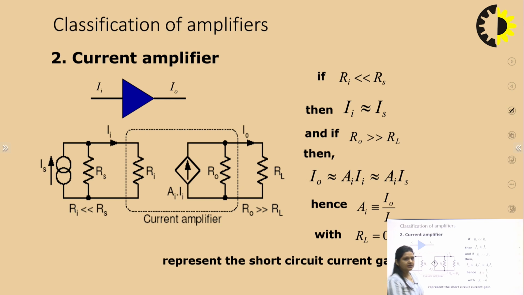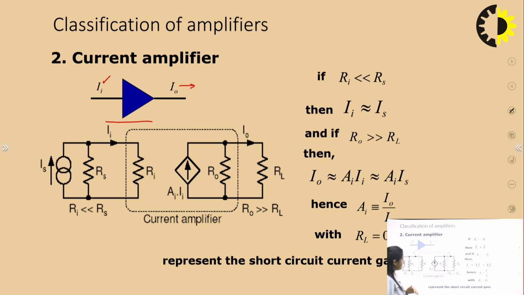Now come to the second category, that is the current amplifier. For the current amplifier, you can see from this diagram, if the amplification is to be done of current, that means the input signal should be a current signal and definitely the output signal will be a current signal. Then only we can say that the amplification of the signal is current amplification. So in a current amplifier, the input signal is current and the output signal is also a current.